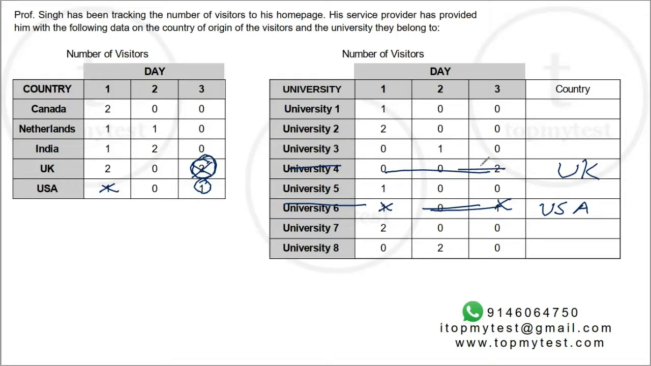Now this was relatively easy to match. It would have been trickier if you had 3 ones. If you had 3 ones and you had 2 and a 1 here, then 2 of those ones will belong to UK and 1 of those ones will have to belong to USA. Then you would have to use the day 1 number for that university, right? To match